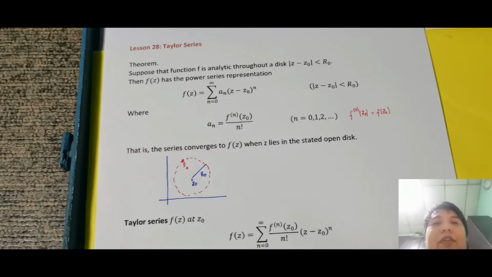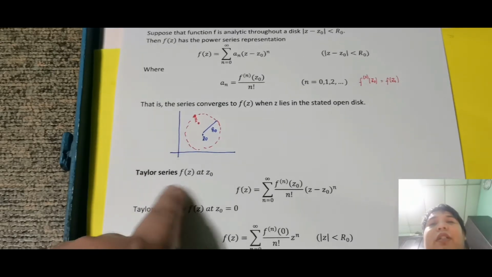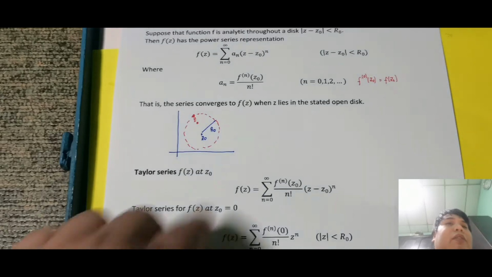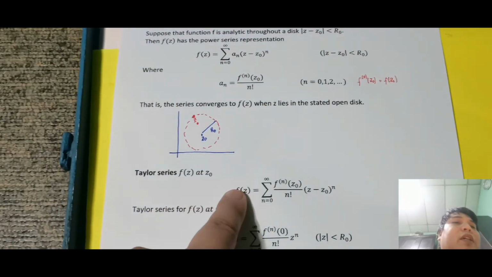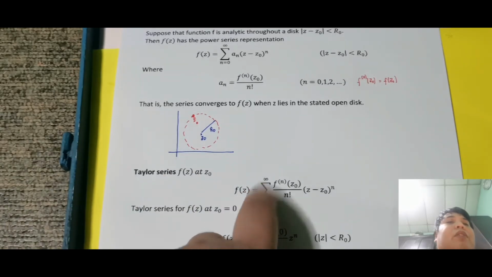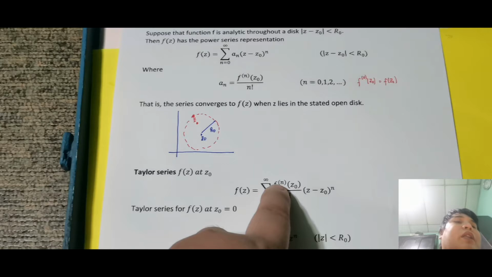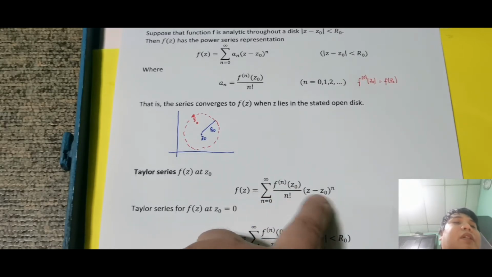Okay, so again, punta muna tayo dito. Let's have the Taylor series. So the Taylor series f of z at z naught. So the Taylor series f of z at z naught, so meaning meron z naught, is f of z is equal to summation for n is equal to 0 up to infinity ng f raised to n. So f nth derivative of z naught over n factorial times z minus z naught raised to n.